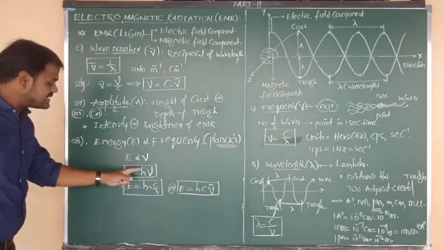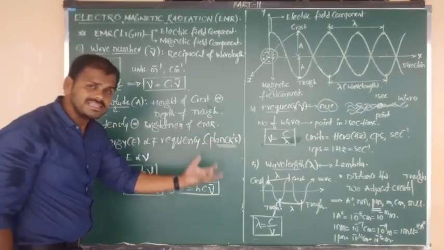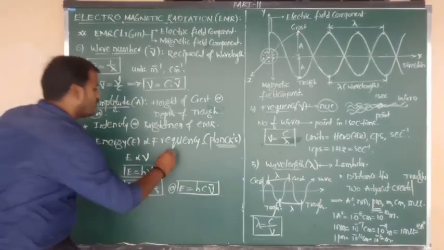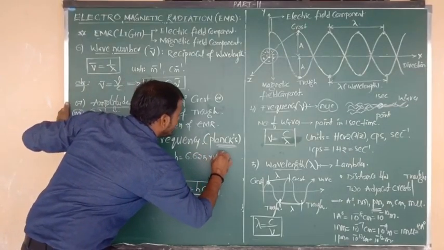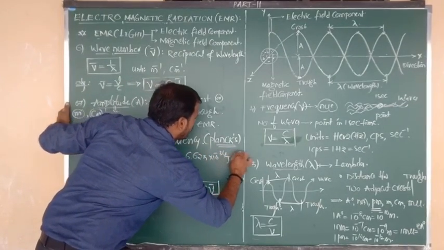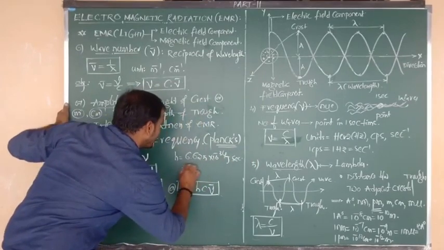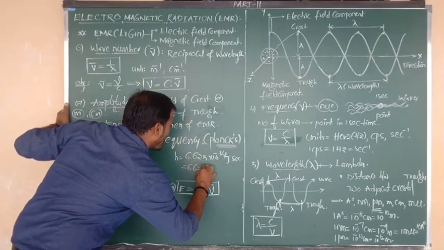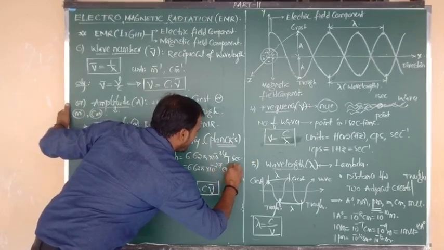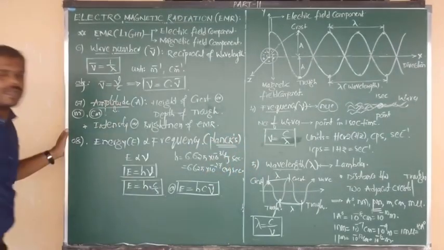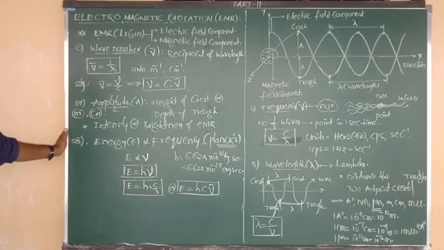But h is a constant. Which constant? Planck's constant. It has a certain value, which equals 6.625 into 10 to the power of minus 34 joule second, and also 6.625 into 10 to the power of minus 27 erg second. Both are Planck's constant values. Try to remember both values.